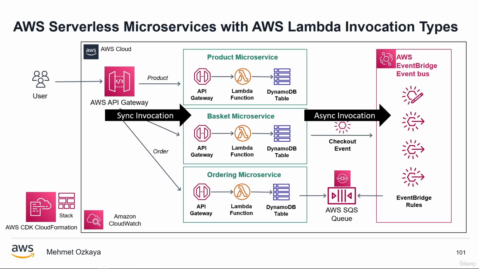The third communication type is event source mapping for polling event messages from the queue. In a polling event, consumers poll the producer for messages in a batch and then process the batch before returning for a new batch of records. So we will use AWS SQS to decouple microservices and process events asynchronously using queues. We will develop AWS SQS with Lambda ordering microservices, which basically consume by polling the events from the ordering queue.